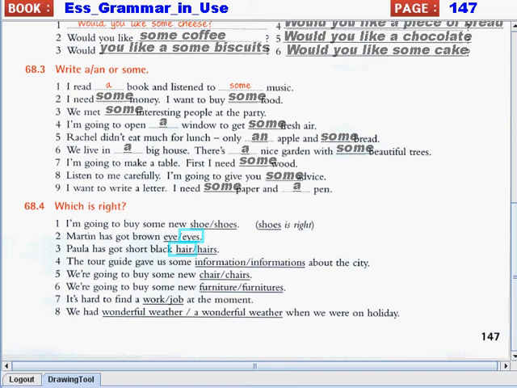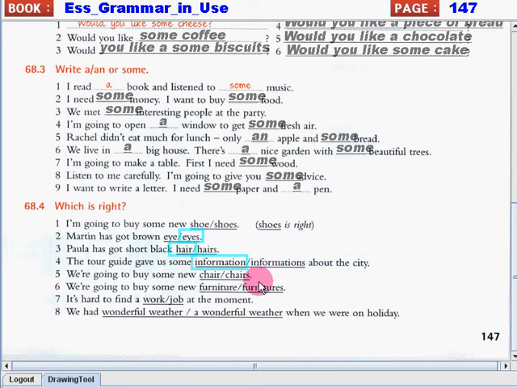4. The tour guide gave us some informations about the city. The right word here should be information. Information is considered an uncountable noun. We cannot say informations, that's wrong. So here we should say information.